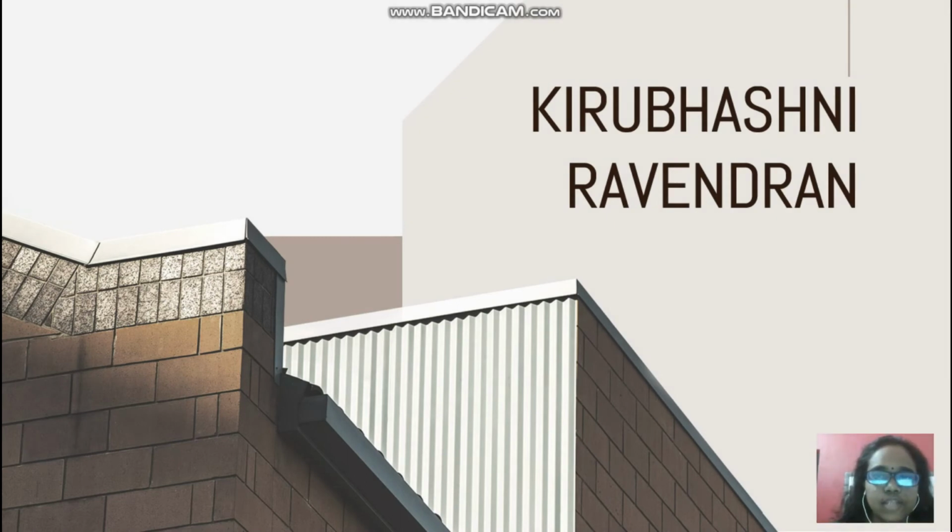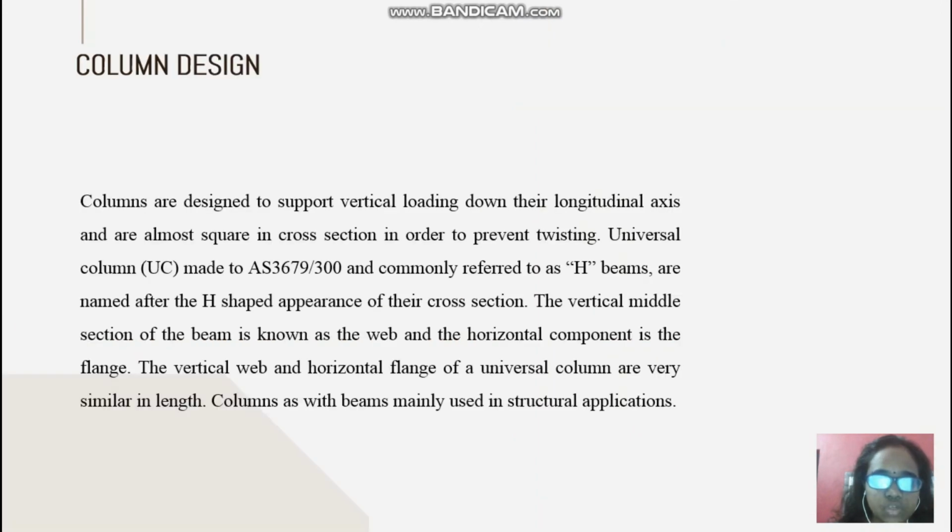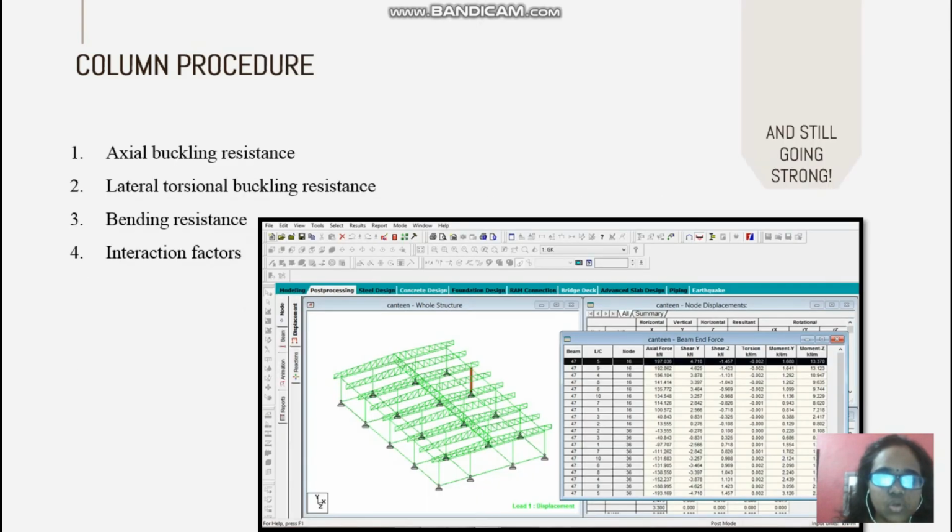I would like to explain about column design and connection truss to column. First thing, the column design. Column design supports vertical load down their longitudinal axis and is almost square in cross section in order to prevent twisting. Universal columns are commonly referred to as H-beams, named after the H-shaped appearance of their cross-section. After this we will move on to the column procedure.